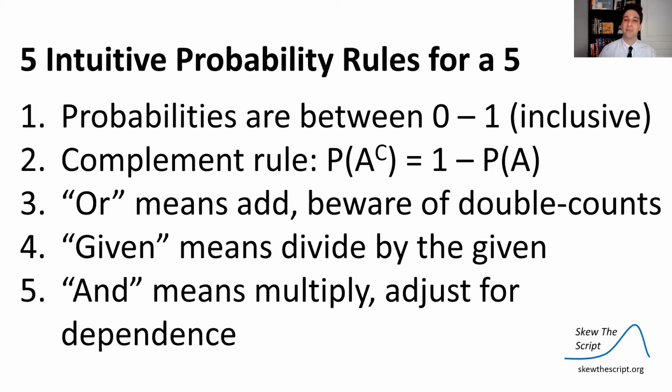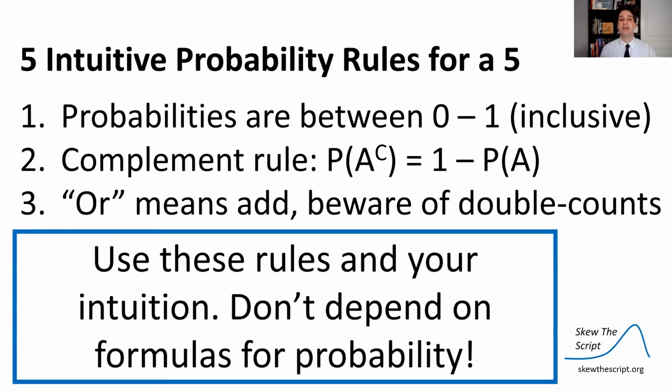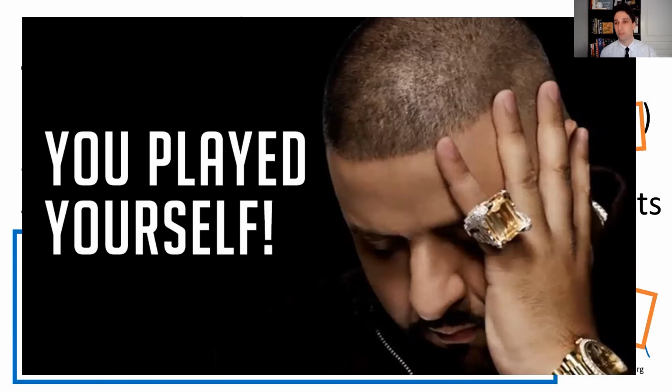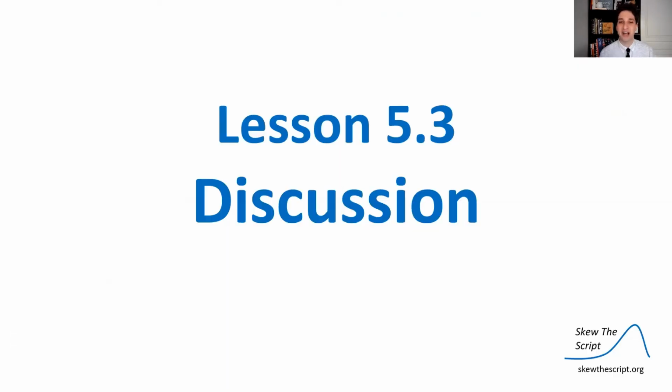2, complement rule. The probability of A's complement is 1 minus probability of A. 3, or means add, but beware of double counting. 4, given means divide by the given. 5, and means multiply, adjust for dependence if you need to. Use these rules in your intuition. Do not depend on formulas for probability. If you depend on formulas for probability, it's going to get confusing really quick. You're going to play yourself, in the words of the amazing DJ Khaled.